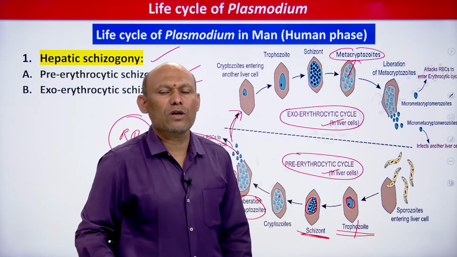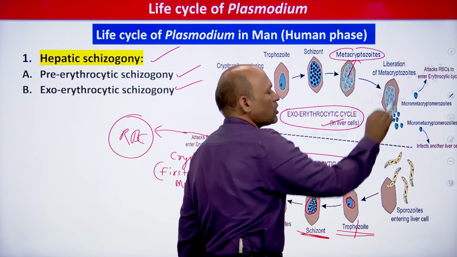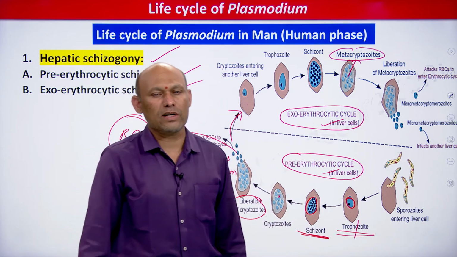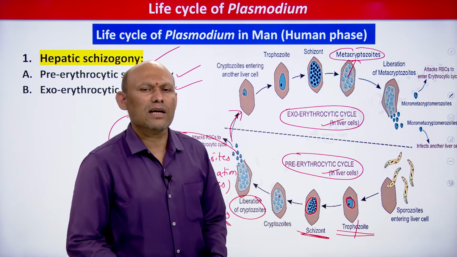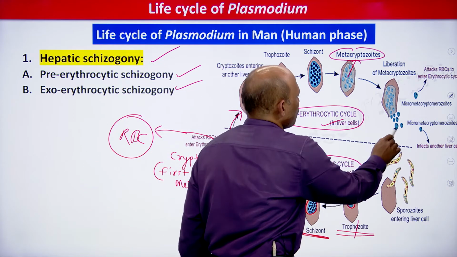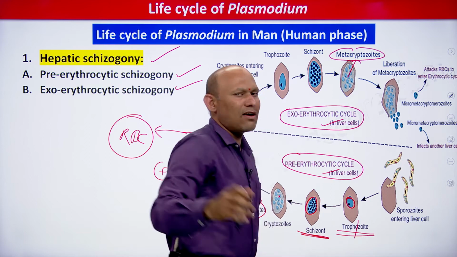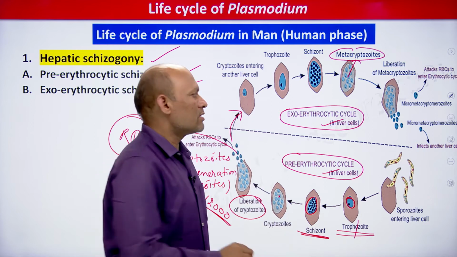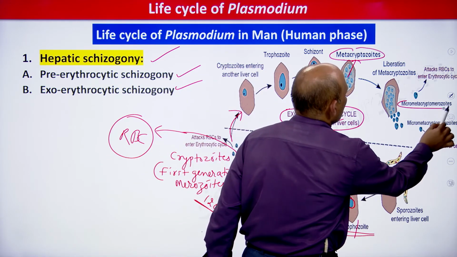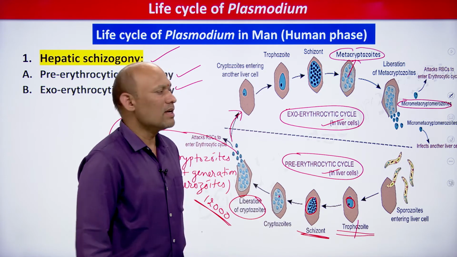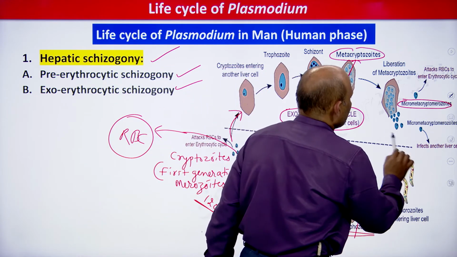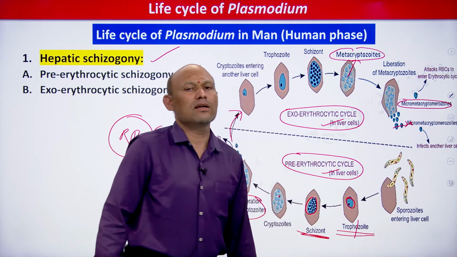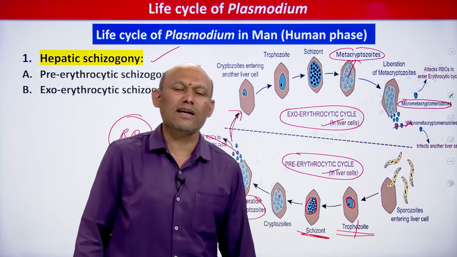After formation of metacryptozoites, what happens? The liver cell ruptures, you see the liver cell is ruptured, and metacryptozoites are released into liver sinusoids, students, right? You can clearly see metacryptozoites are released. Two different kinds of metacryptozoites are there. Some are smaller and some are larger. Smaller are called micro metacryptozoites, and larger are called what? Macro metacryptozoites, students, right?